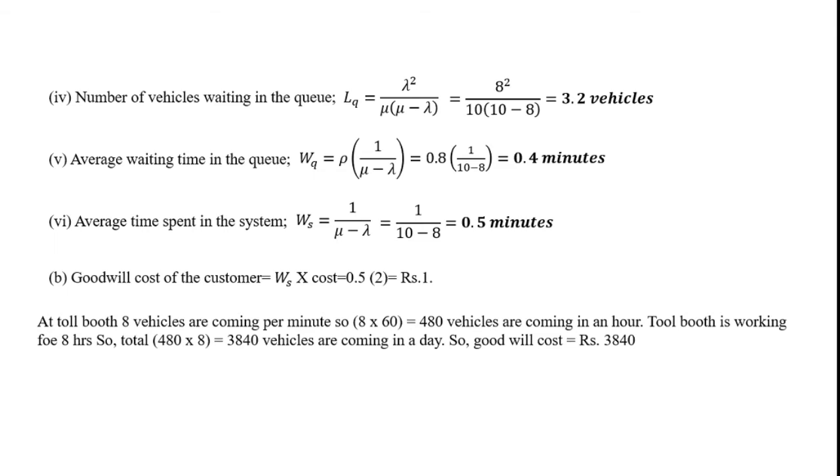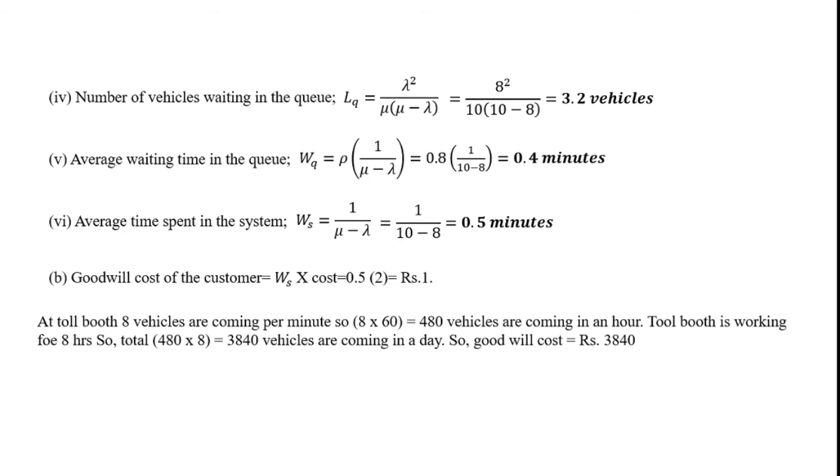Now we will calculate how many vehicles are coming per minute, per hour, and in the whole day during the shift, and the total goodwill cost associated with it for the manual system. First of all, this is for the manual system, and after that we will move towards the computerized system. For the manual system, 8 vehicles are coming per minute. So how many vehicles will come in an hour?